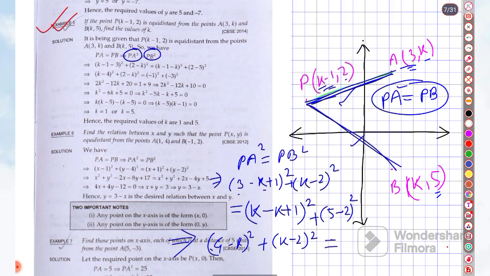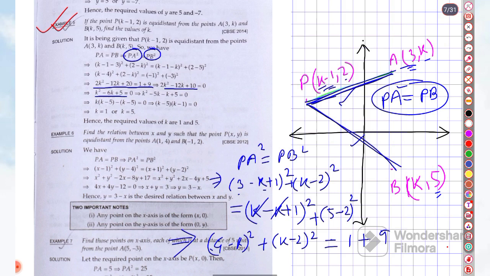We are getting K cancel. Right. 1 square is 1 plus 5 minus 3 square, that means 9. Okay, so that is what we are getting. If you break it, you will get this. Understand? After simplification you will get it. So what are you getting? K square minus 6k plus 5.